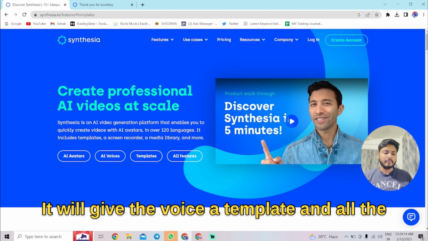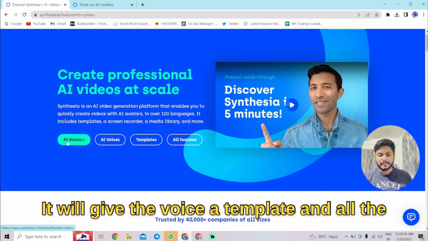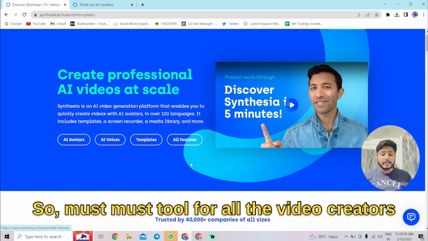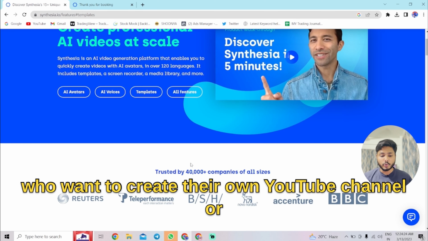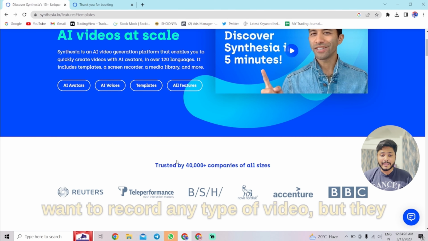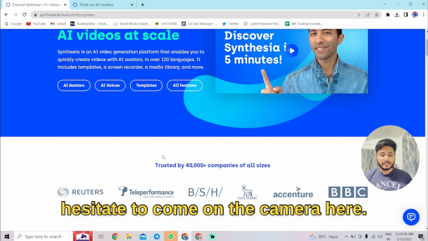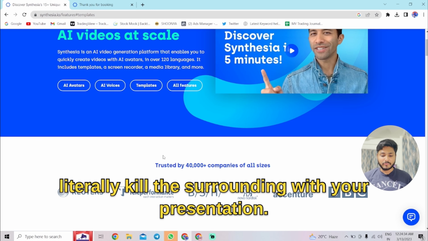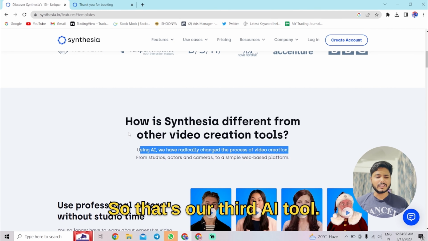Now, it will give the AI avatar, AI voice, a template, and all the features that will be required for the video. It's a must tool for all the video creators who want to create their own YouTube channel or want to record any type of video, but hesitate to come on camera. Here, with the help of this platform, you can literally kill the surrounding with your presentation. So that's our third AI tool.